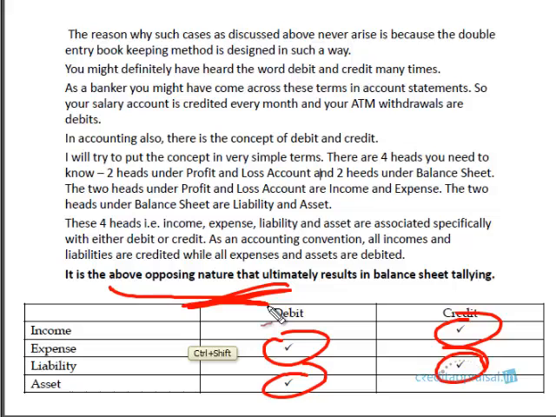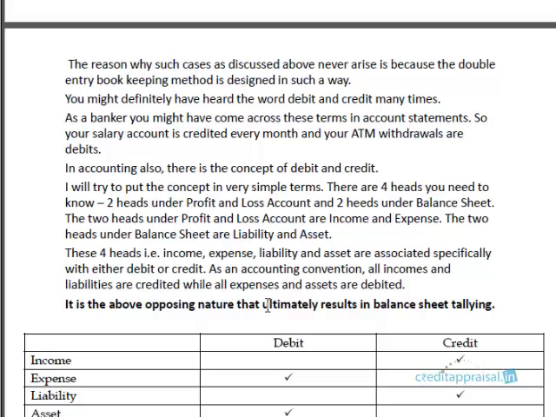This is as far as I want to go. I don't want to go into depth. We'll stop here. This is as far as we'll go in this segment, and in the next segment, 2.4, we'll discuss another important concept, the matching principle. This particular video 2.3 on dual aspect has been very lengthy, more than 1 hour. Thank you for your patience, but please know that this is a very important concept in accounting.